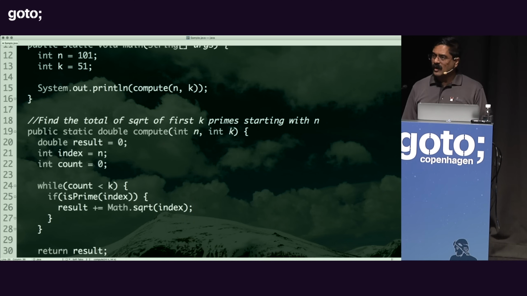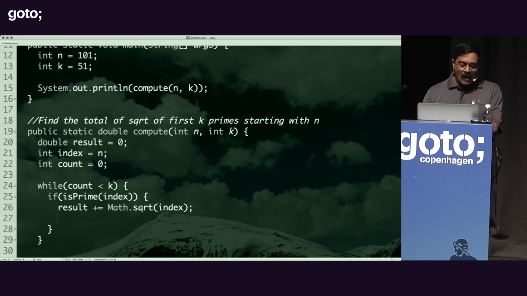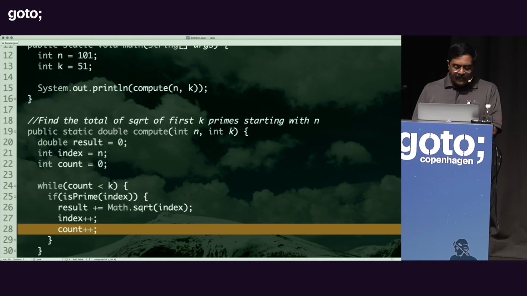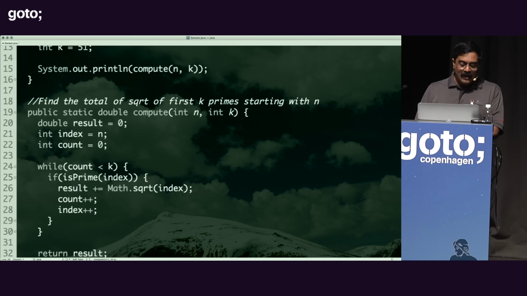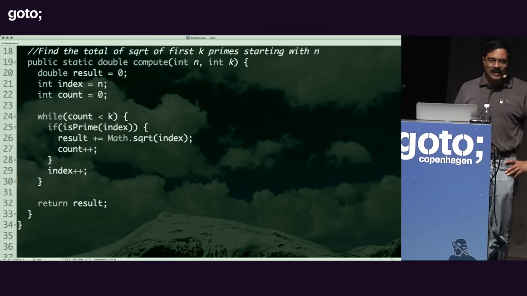Now, if I ask you if the code is correct, you're going to say, no, it's not correct. Why not? You have to increment the index. Well, then you say you have to increment the count as well. Then you tell me you have to increment the count inside and the index outside. How do you feel about code like that? This is an example of accidental complexity.